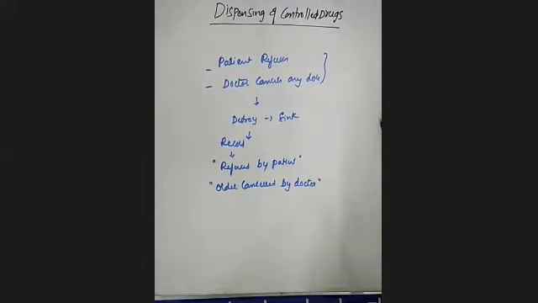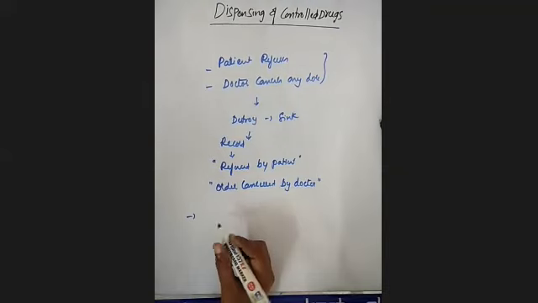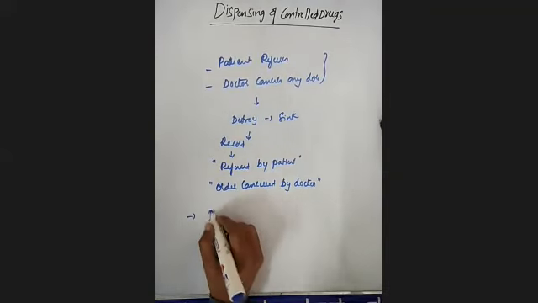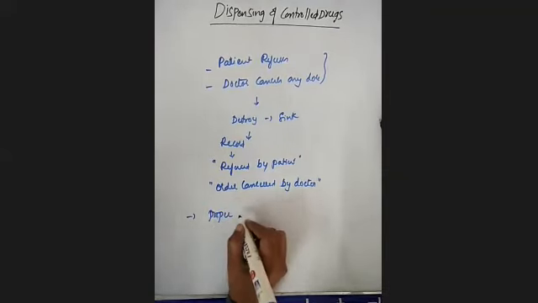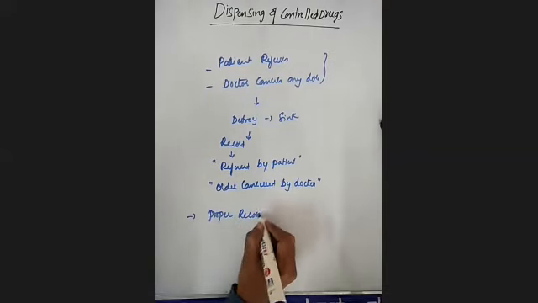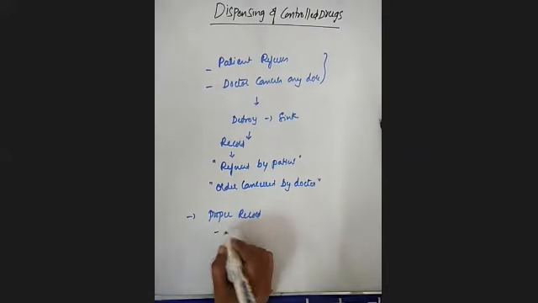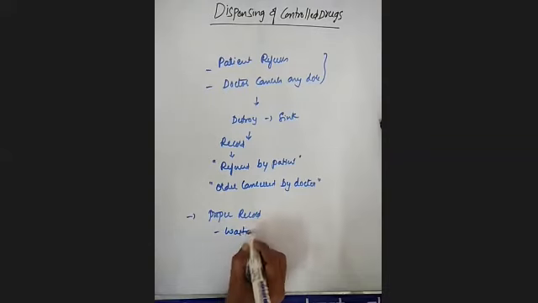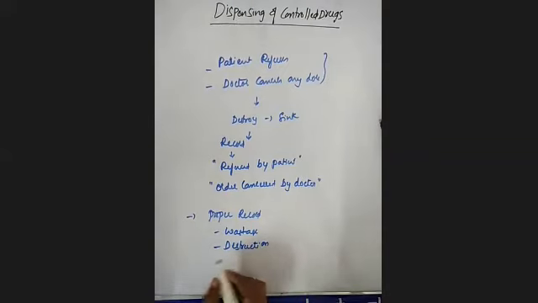Clear? The next one is that the nurse should always maintain a proper record in case of wastage, destruction or contamination of these controlled drugs.